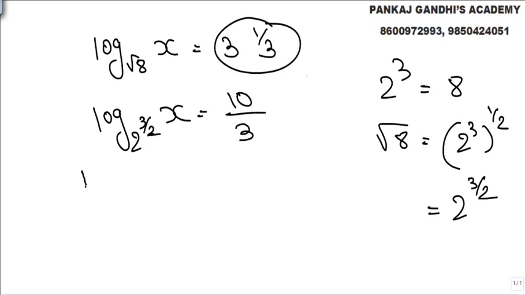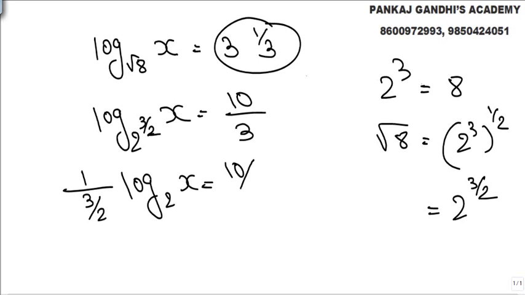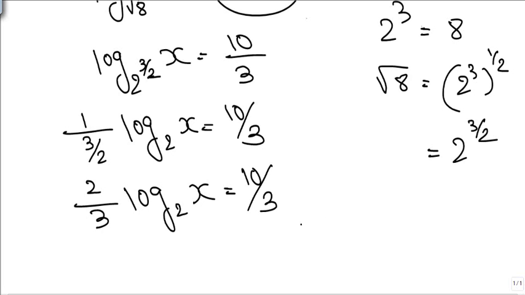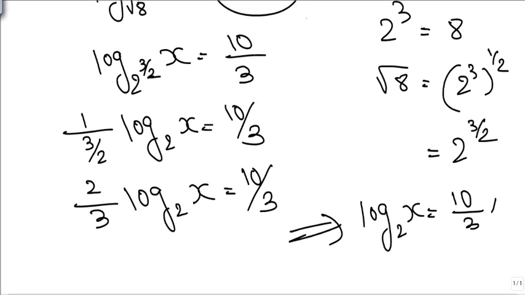So solve करते वही प्रॉपर्टी चल रही है, 1 upon 3 by 2 log to the base 2x is nothing but 10 by 3. So if I simplify it, simple properties चल रही है और कुछ नहीं. 2 by 3 log to the base 2x is nothing but 10 by 3. So I will be getting log 2 base x 10 by 3 into 3 by 2.